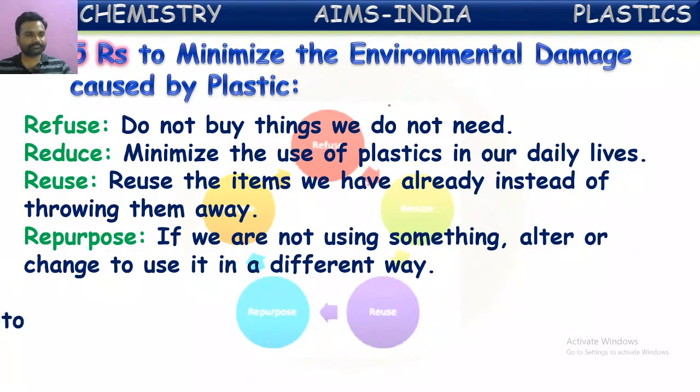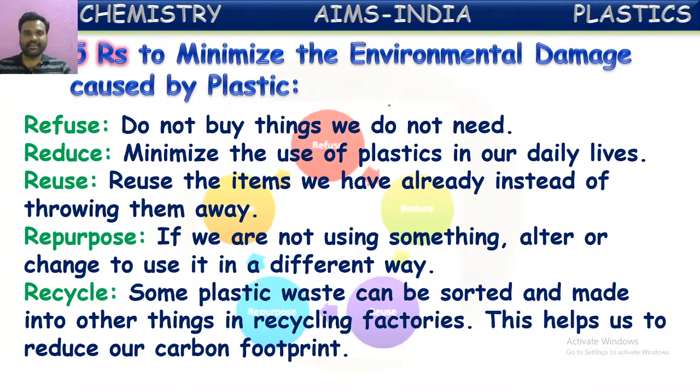One more is there, recycle. Yes, this is one of the important factors which can control the pollution caused by these plastics to the environment. Some plastic waste can be sorted and made into other things in recycling factories.